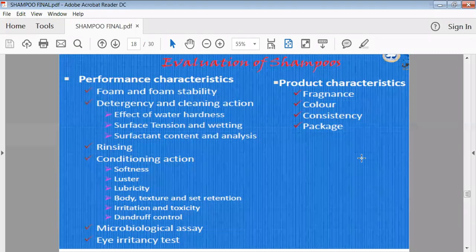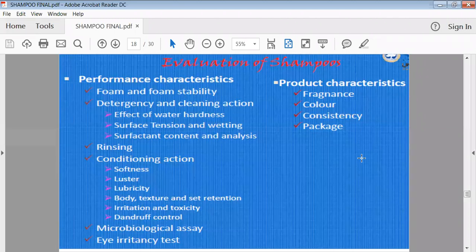The first test is foam and foam stability. Foam and foam stability means: when you are applying your shampoo on the hair shaft, whether it is producing proper foam or not. Then when the foam is prepared, for how long the foam is stable. So how much time is required to produce the foam, and up to which time your foam will remain stable on your hair shaft, is called foam stability.